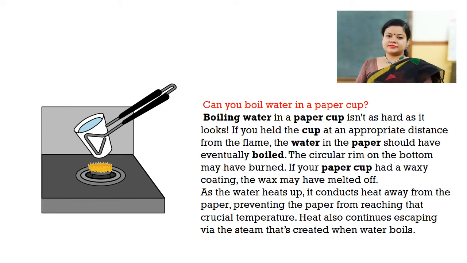As the water heats up, it conducts heat away from the paper, preventing the paper from reaching that crucial temperature that is known as the ignition temperature of the paper. So, the water takes away the heat from the paper and does not let the temperature of the paper reach its ignition temperature. So, water starts boiling and the paper cup doesn't catch fire.